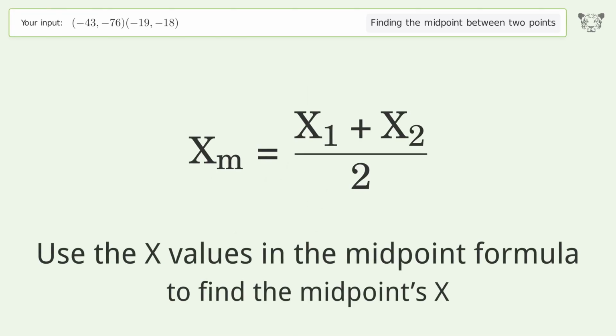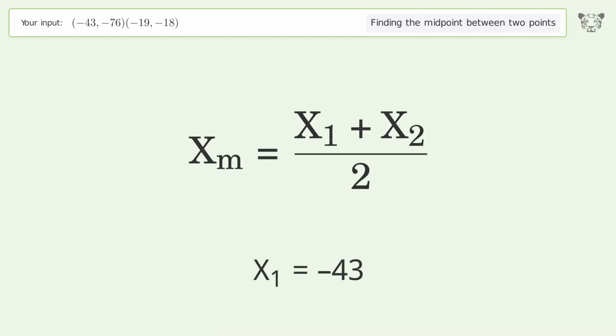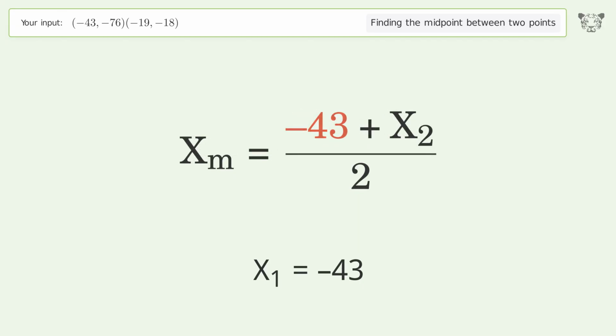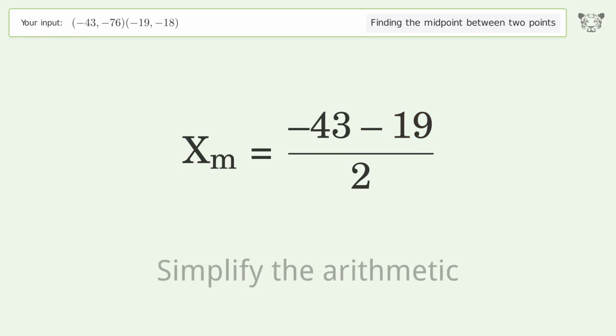Use the x values in the midpoint formula to find the midpoint's x. x1 equals -43. x2 equals -19. Simplify the arithmetic.